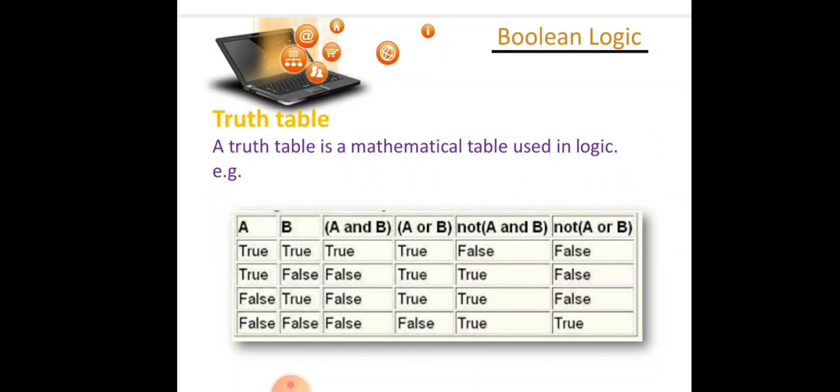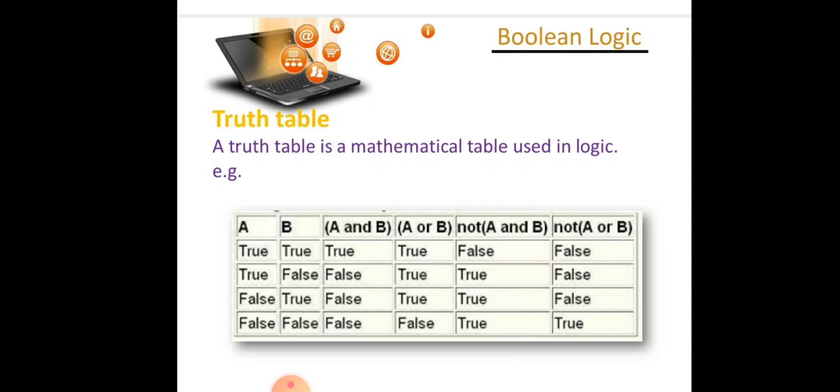Now truth table. A truth table is a mathematical table used in logic. It is used for the representation of a Boolean function or an expression containing all possible combinations of input values and their result in a tabular format. If the result of a logical expression or a logical statement is always true or 1, it is known as tautology. And if the result is always false or 0, it is known as fallacy.